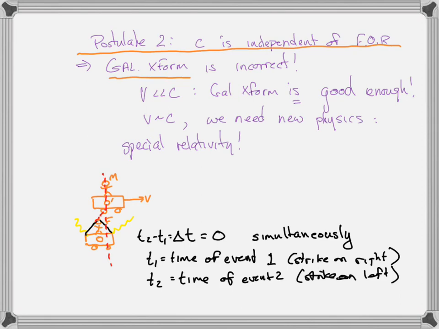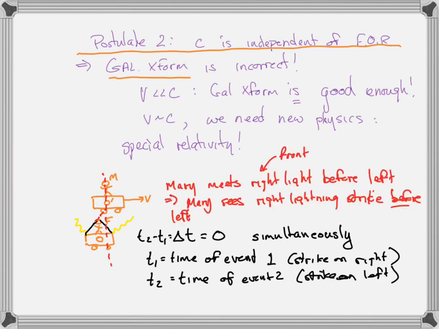Mary still has to say, because the lightning struck the front of Frank's car when Mary's front was parallel to Frank's front, that the light coming from the front of the car took less time than the light coming from the back of the car. As far as she's concerned, it's the same as if it was coming from the front of her car, because the front of her car was in the same place as the front of Frank's car when the lightning struck. She's moving. She sees the light before Frank sees the light.